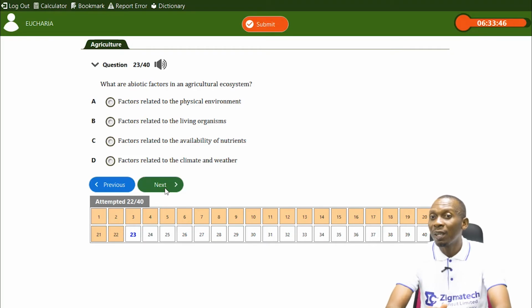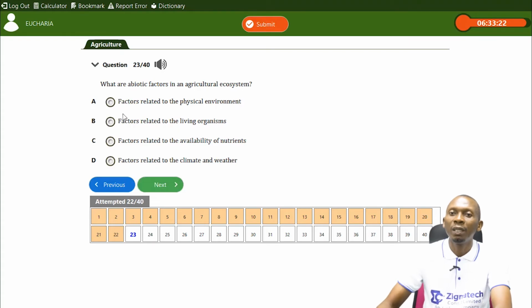Factors related to availability of nutrients, nope. And factors related to climate and weather. Well, climate, weather, nutrients are still part of the non-living factors in an ecosystem, but the first option gives a more holistic answer to this question. So factors related to the physical environment should be the answer.